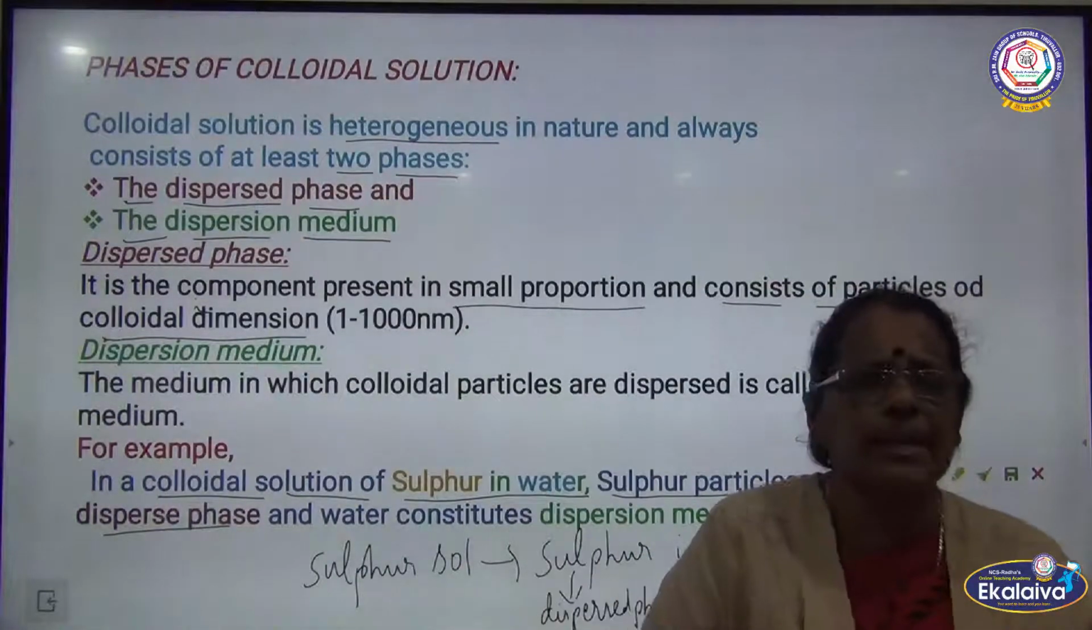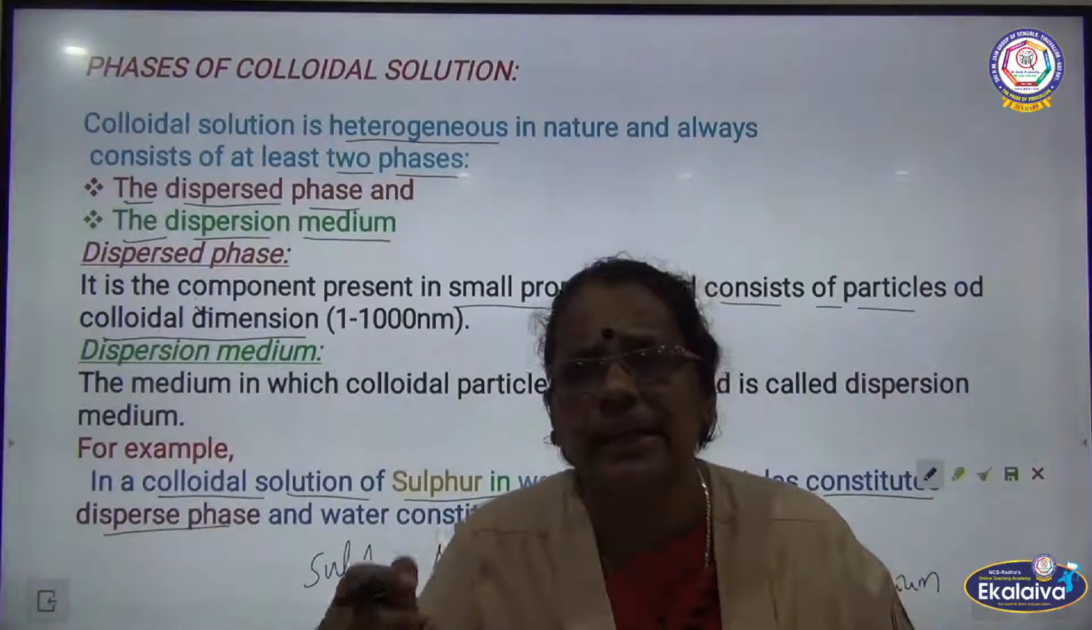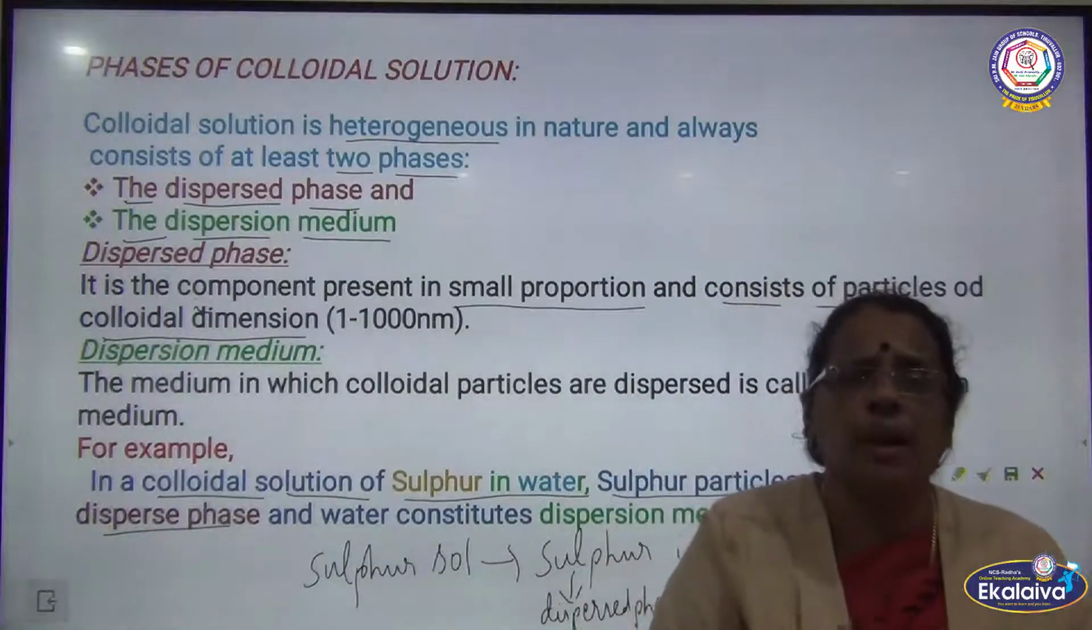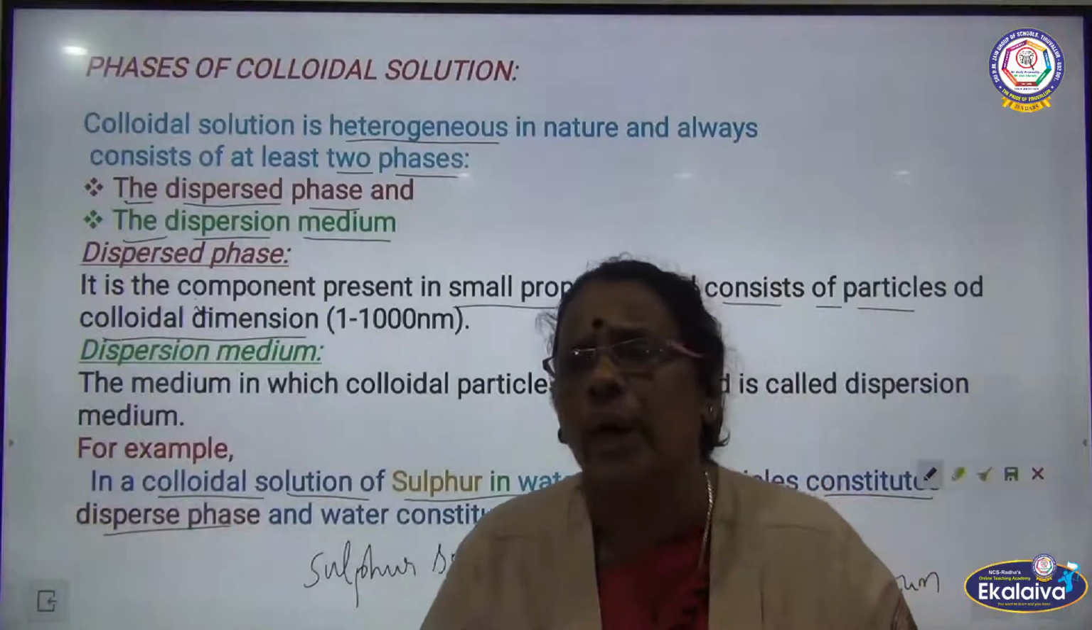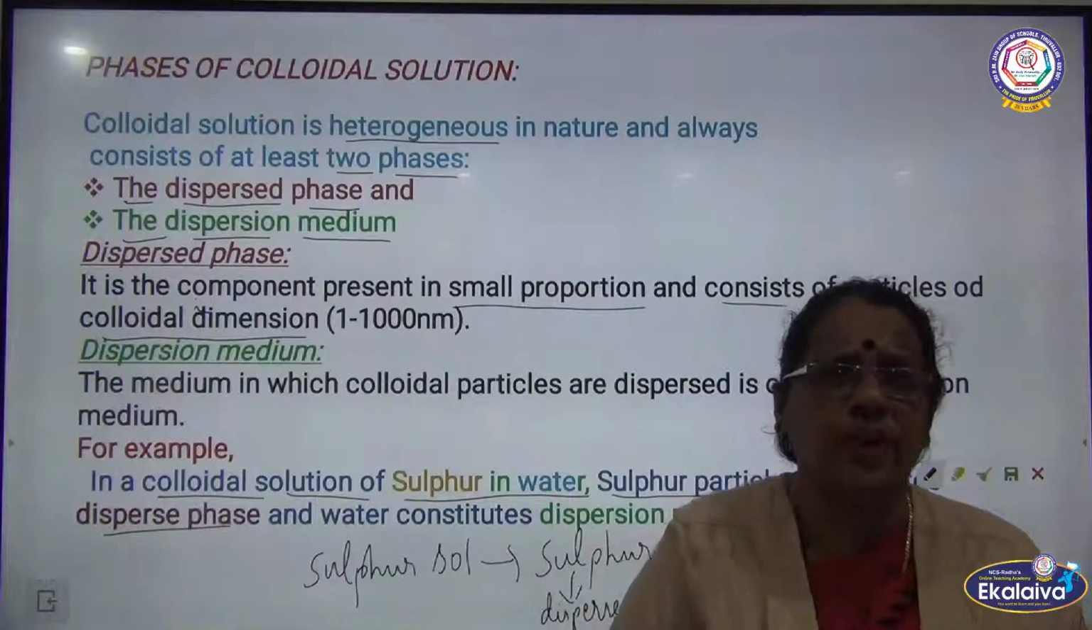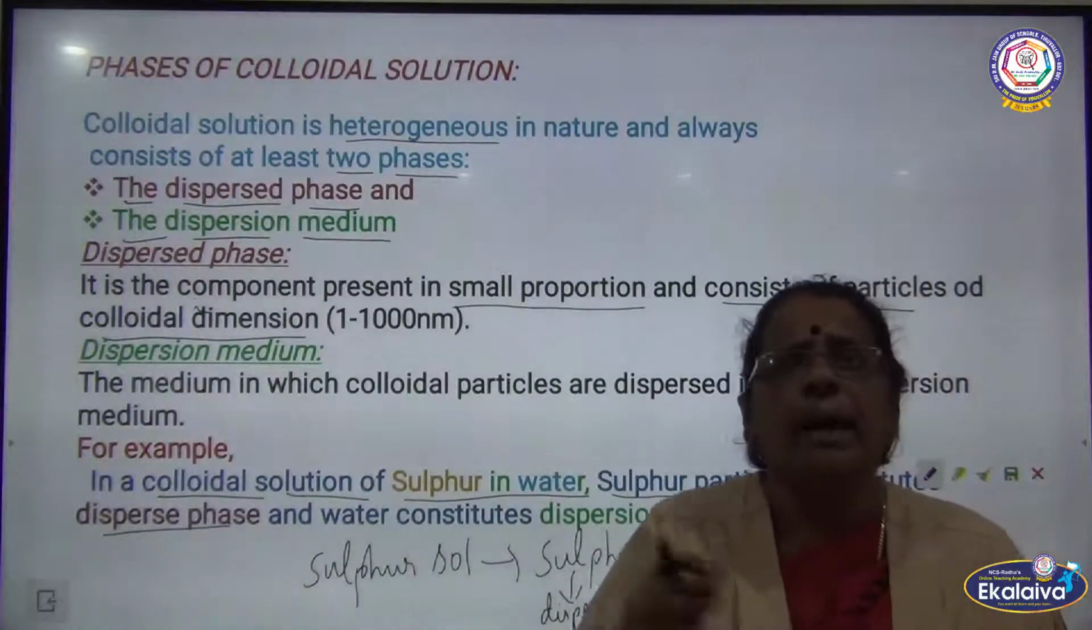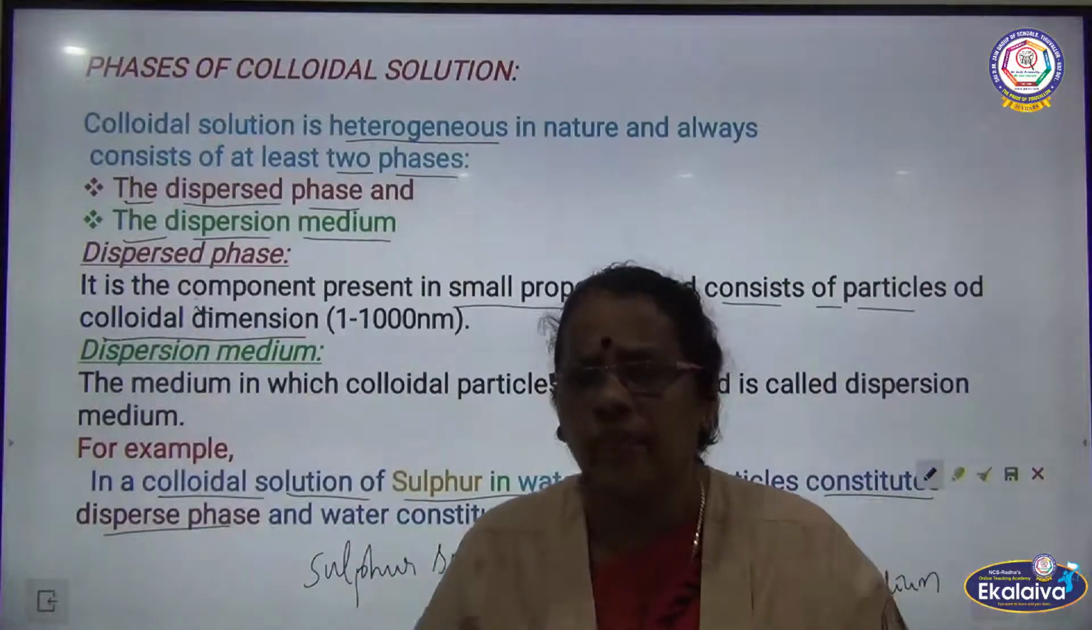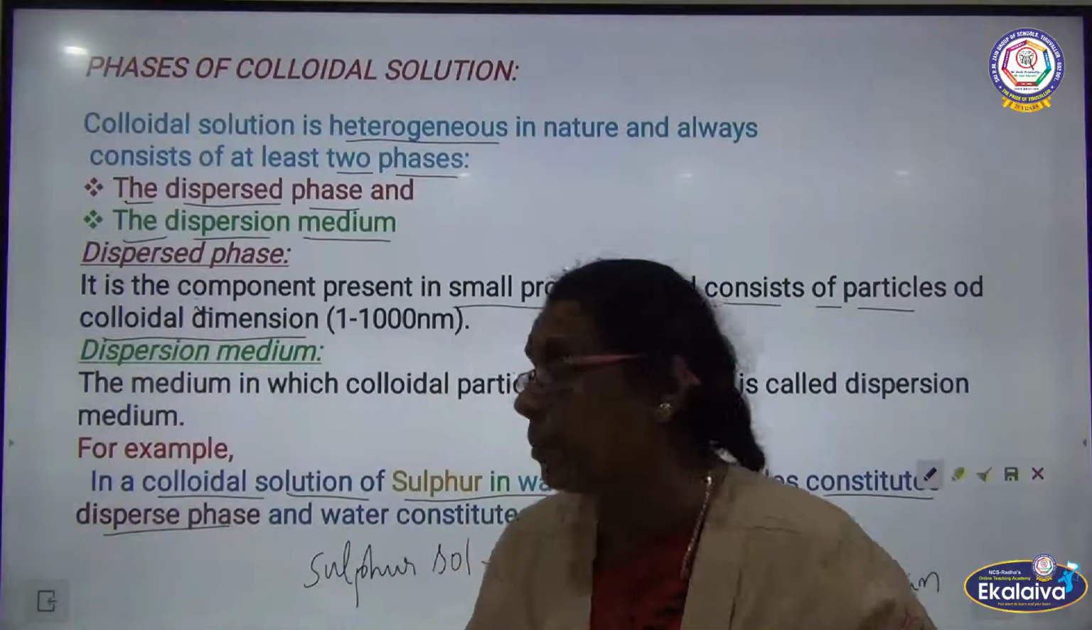And the example I am giving here is a colloidal solution of sulfur, sulfur sol, where sulfur is the dispersed phase and the solute, and what is the solvent there? Water. So sulfur is the dispersed phase and water is the dispersion medium.